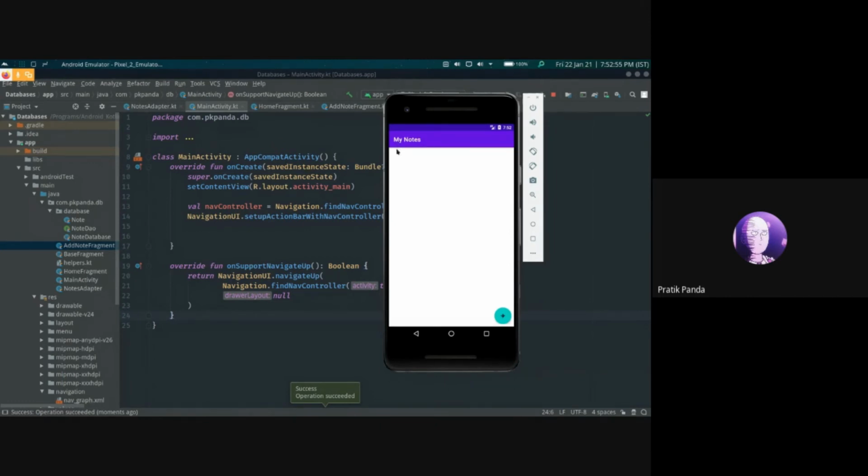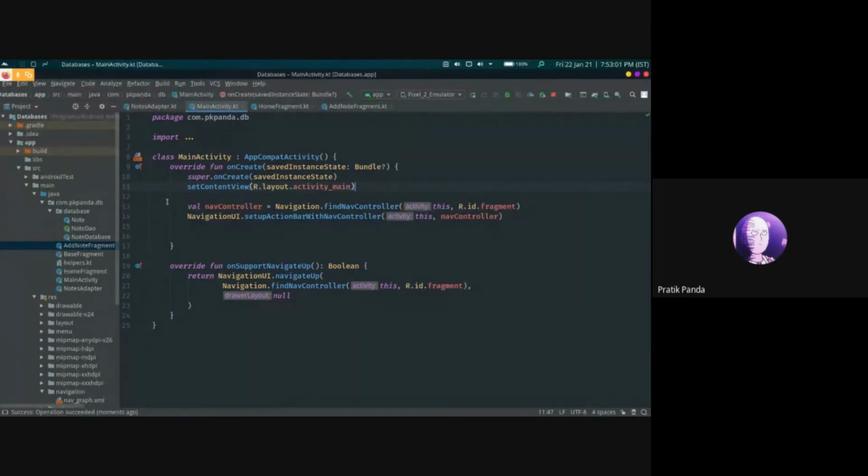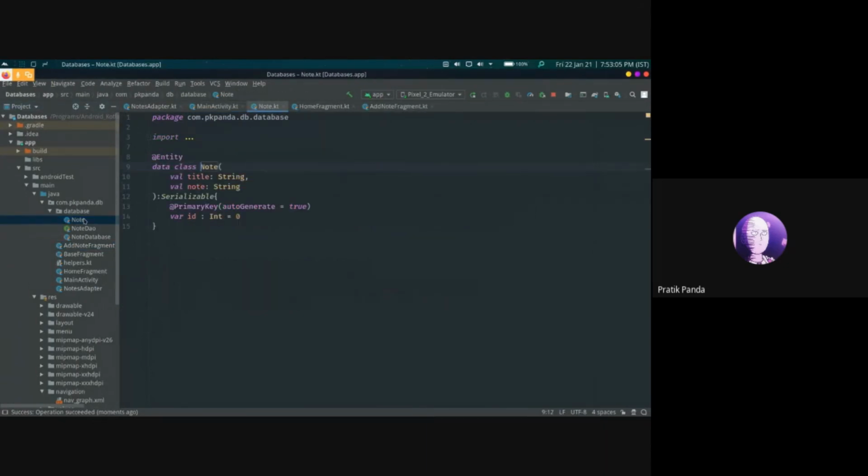For the room database, the first component that is needed is an entity. That is defined by a data class in Kotlin. Here is the entity for the note that we need to build.